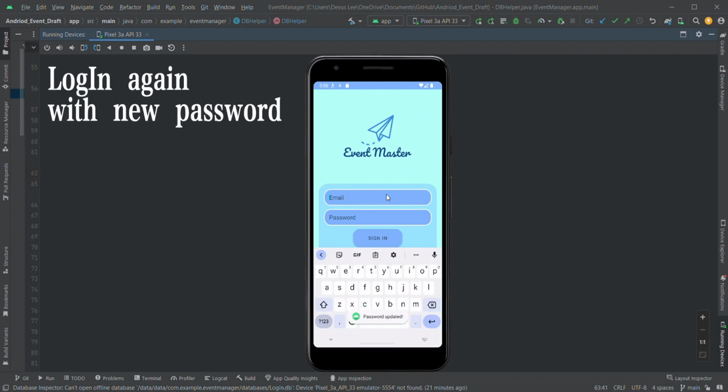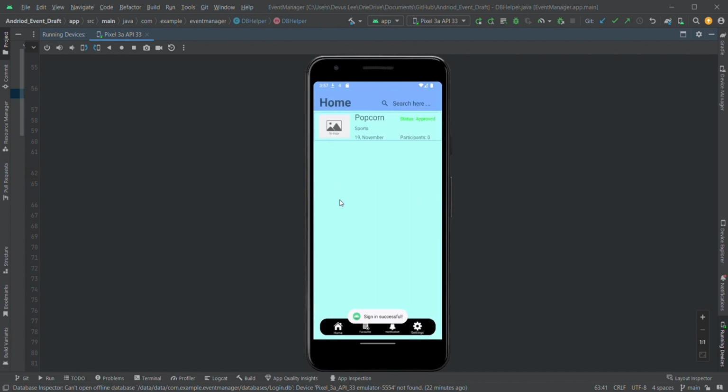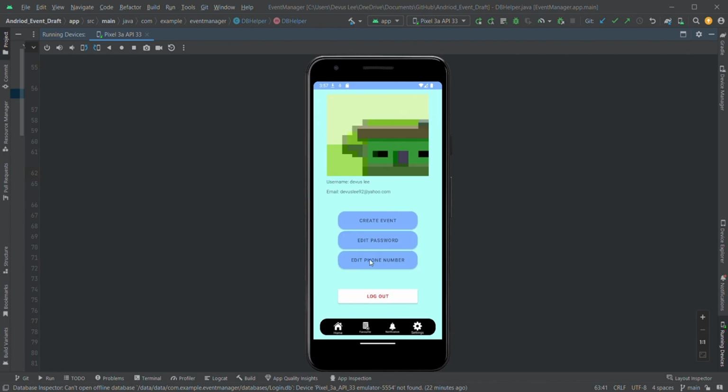We can check that by going back into the account and typing in this is new. If I sign in, should work fine. Correct. This is the correct account. So the edit password works fine.